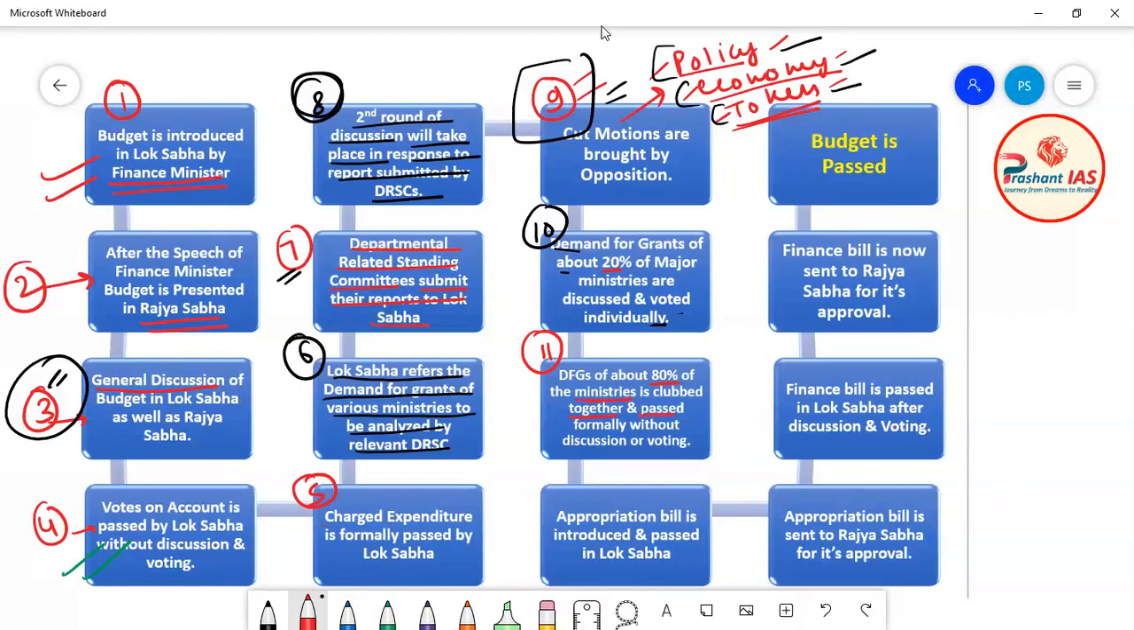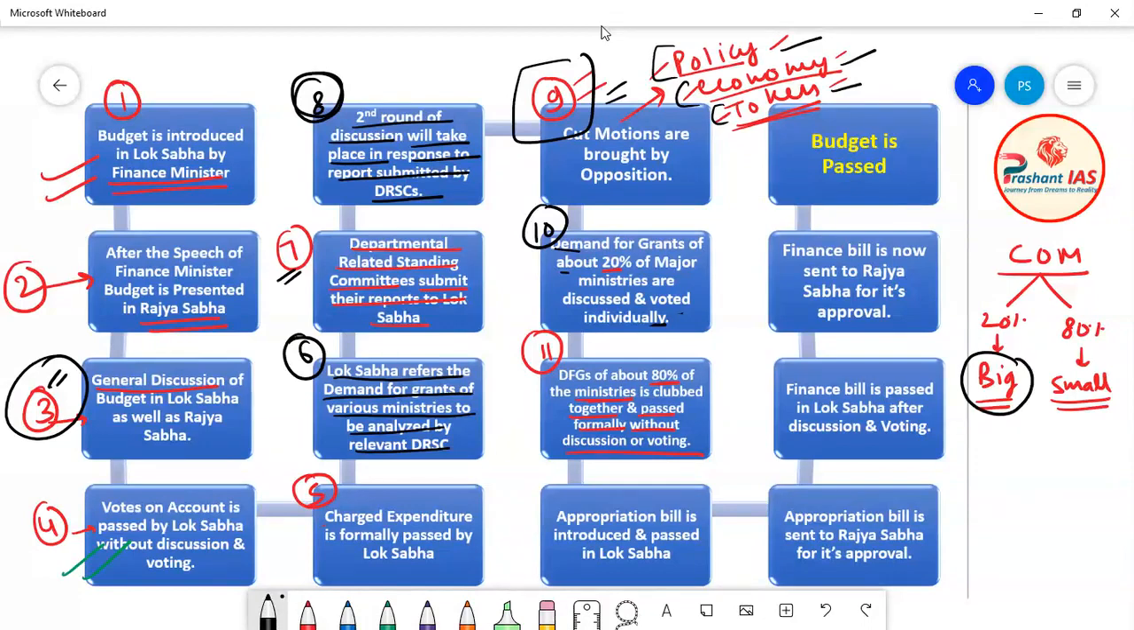Now what does it mean? You can understand this concept like this: suppose this is the council of ministers, and there are many ministries in it. I have given you the example of the defense ministry and the health ministry. So there are many ministries. Now 20% of these ministries can be categorized as big ministries, or major ministries, and the remaining 80% can be categorized as small, or minor, ministries. Definitely we know that the money needed by big ministries is very large, and small ministries need a very small amount of money.